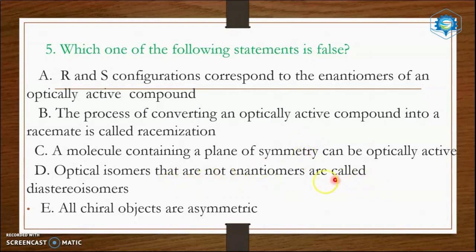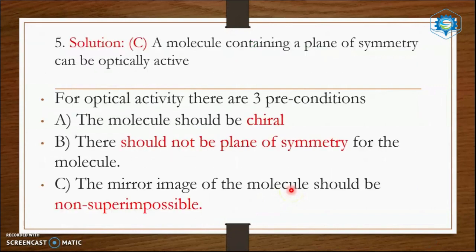Optical isomers that are not enantiomers are called diastereoisomers, right? All chiral objects are asymmetric, right? So, this is the answer. For optical activity, there are three preconditions. The molecule should be chiral. The molecule should not contain plane of symmetry. The mirror image of the molecule should be non-superimposable. So it cannot be superimposable. There should not be plane of symmetry in the molecule.